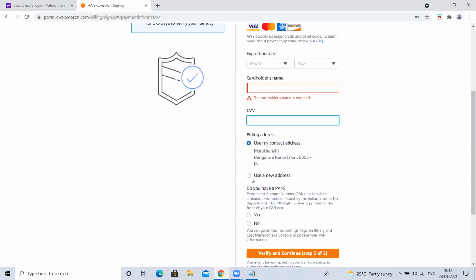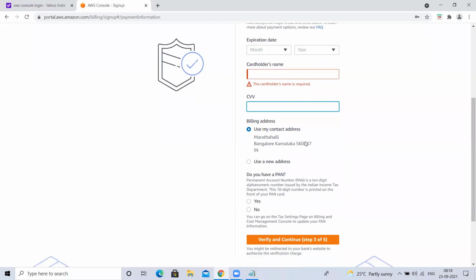Next, billing address. You do the same thing. In the previous step, the second step, we have given the address, right? In real time, if a company, like ABC company where we get a job and join, is creating an AWS account, and they get charged, to which address do they have to send the billing? To this address we created in the previous step. Or if you want to give a new address, you can. For now, we are selecting this same address. So if you get charged by AWS, they'll send the bill to this address.